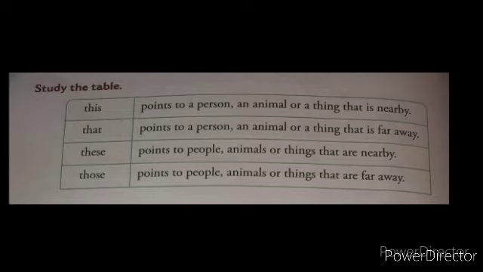To point to animals, things or people which are far away, which word do we use? Those. For a singular noun which is nearby, we use this. For a plural noun which is nearby, we use these. And that is used when the singular noun is far away, and those is used when the plural noun is far away.